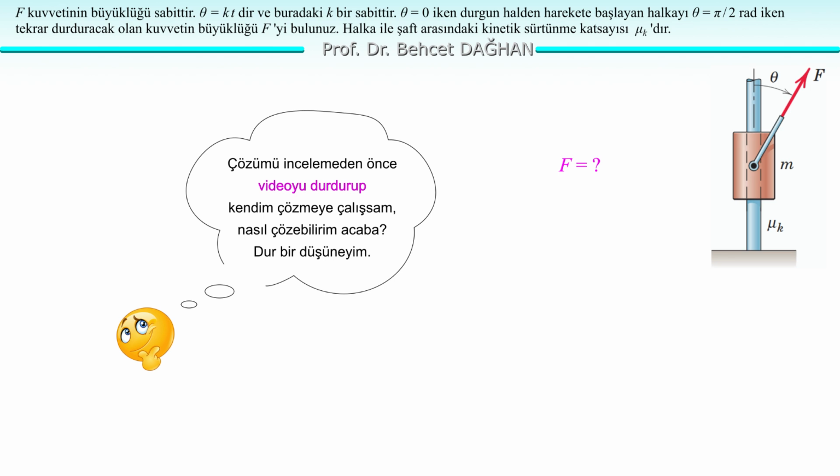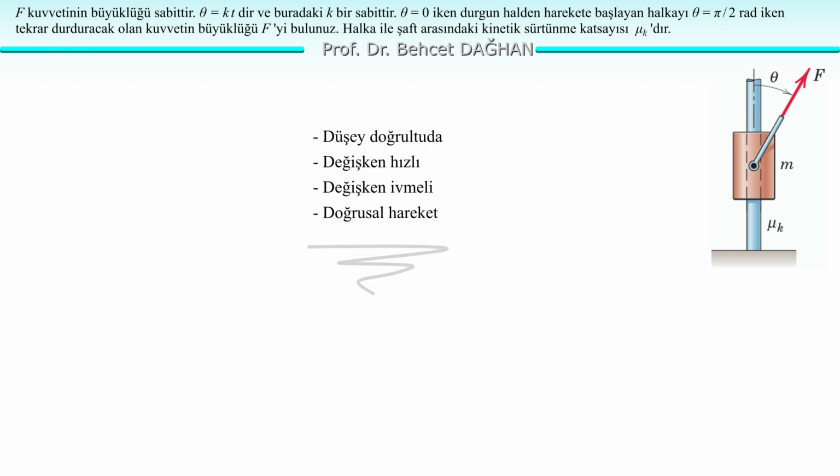Let's find it. What kind of motion is this? Rectilinear motion in the vertical direction. Its trajectory is linear. We are examining the motion of a collar. It performs rectilinear motion in the vertical direction. Its velocity is variable. It starts from rest, accelerates, then slows down and stops again. Its acceleration is also variable. It first accelerates, then changes direction and slows down.